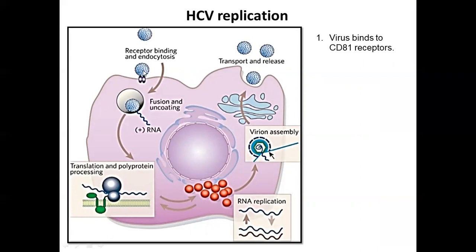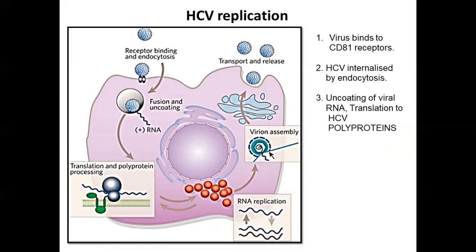The virus binds to the surface of the liver cell by attaching to some receptors. The receptors here are the CD81 receptors. Now the virus binds to CD81 receptors on the liver cell. Just like the hepatitis B virus, it is also internalized into the liver cell by the process of endocytosis. Now this is an RNA virus, so it will never be incorporated with the host genome because it is having no DNA. It's only having an RNA.